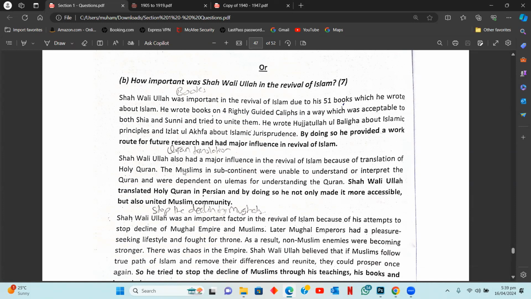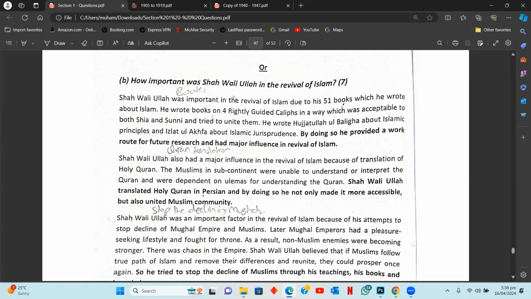This is one reason. Then the second reason you can write about the translation of Quran. He translated the Holy Quran into Persian. Persian was basically a widely understood language, right? So the Quran in Persian was now understandable for a lot more people. It was accessible for so many more people, right?